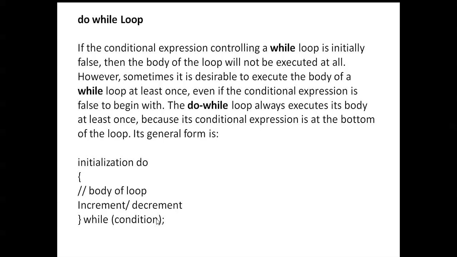Then after the condition is checked, if the condition is true, it again executes the body. If the condition is false, it comes out of that loop. Then the number of iterations is 1. When the condition is false, the number of iterations is still 1 for a do while loop.